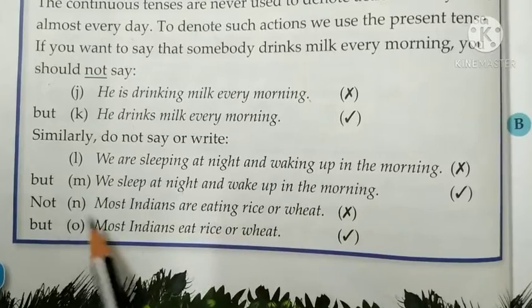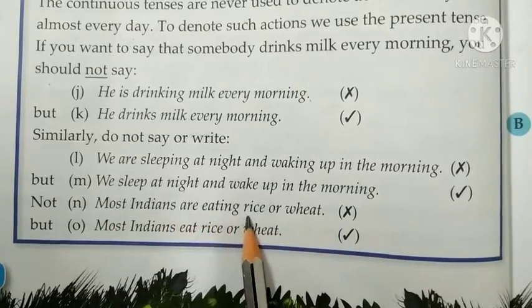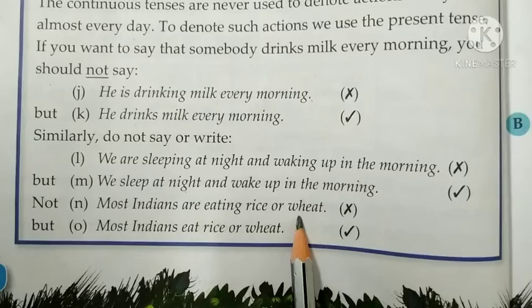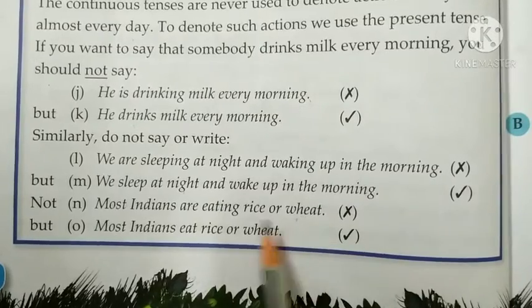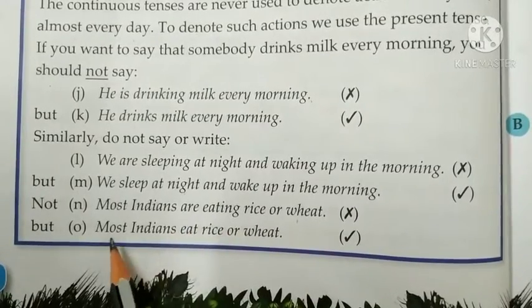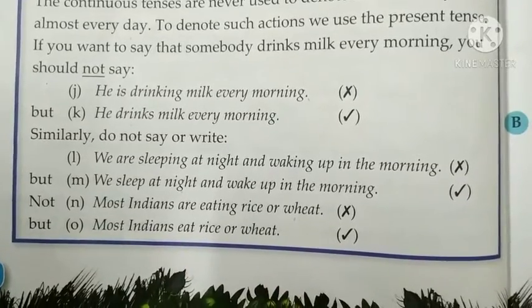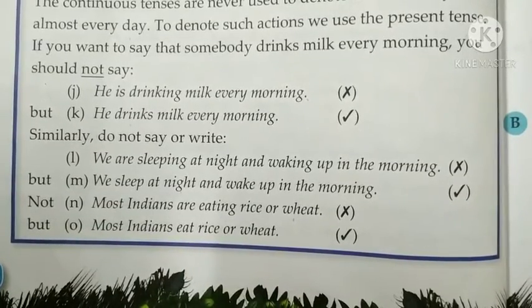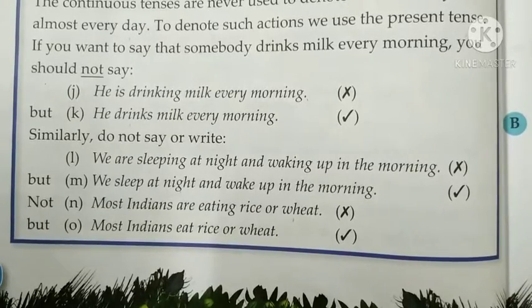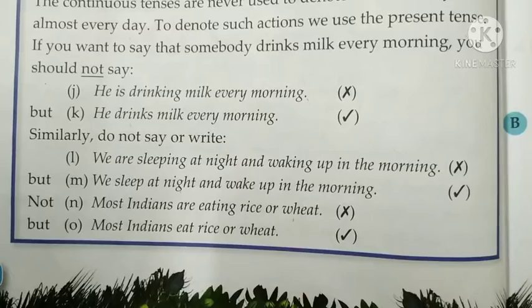Like, most Indians are eating rice or wheat. No, this is their daily habit. They do it daily. You don't say are eating. You say most Indians eat rice or wheat. So whatever actions you want to say which are in daily habit or daily routine, do not use the continuous form. You should use the simple present form to denote it.